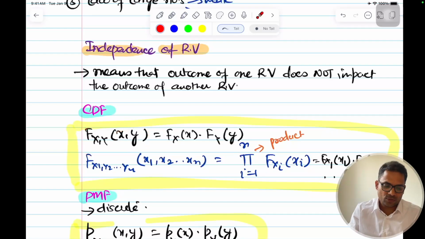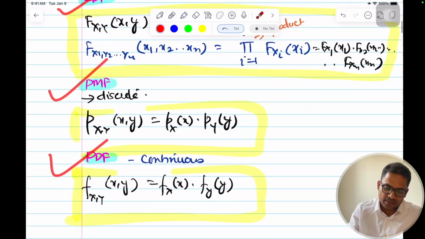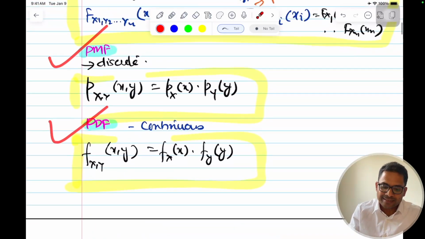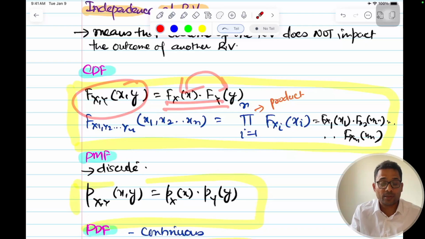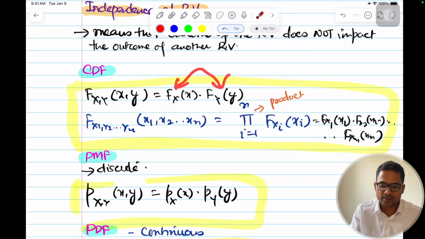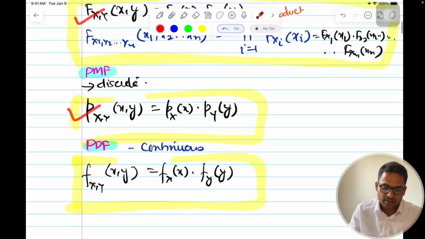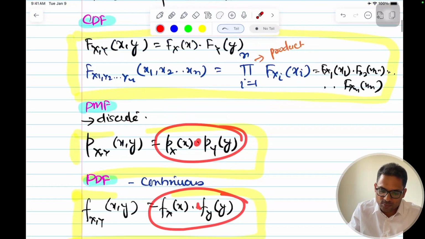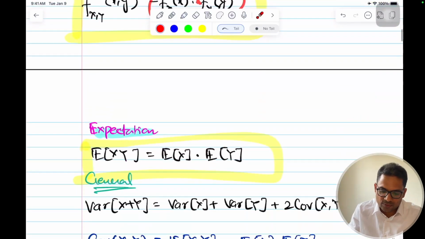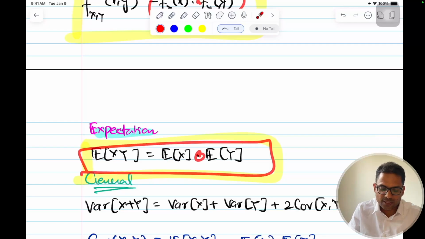We saw a bunch of formulas: CDF, PMF, PDF and expectation. The joint probability of two random variables should be equal to the product of the individual probabilities. Similarly for the CDF, the PMF, and the PDF also. It is the product. And the similar thing holds for expectation: the expectation of XY is equal to the expectation of X times the expectation of Y.